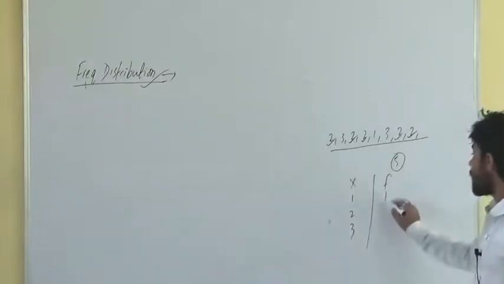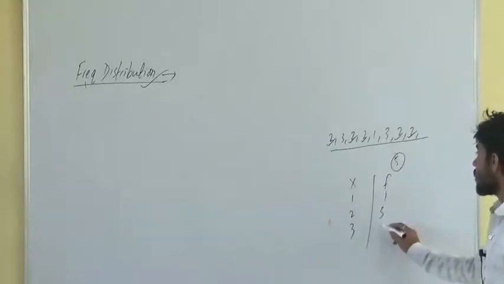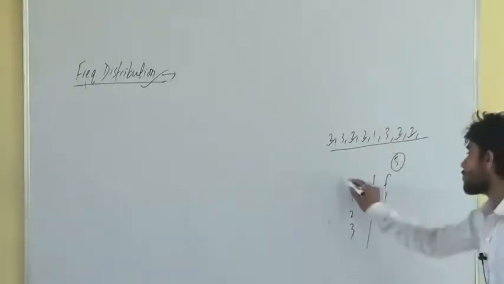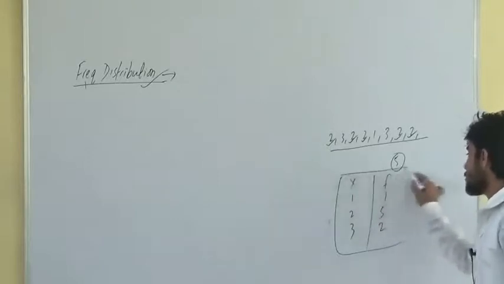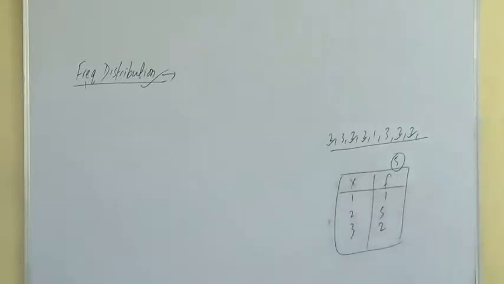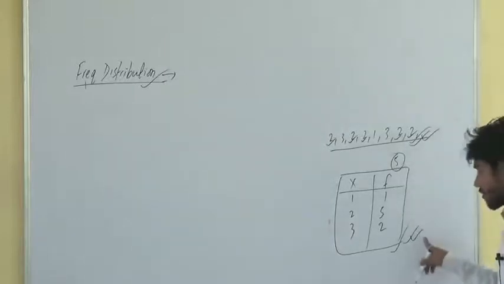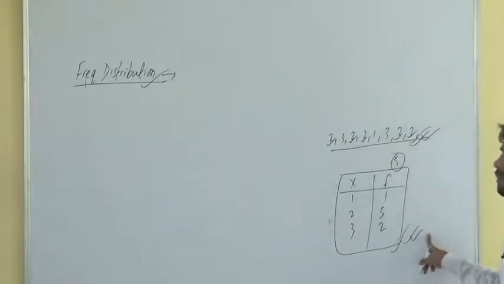Frequency of 1 is 1, frequency of 2 is 5, frequency of 3 is 2. This becomes a frequency distribution table. This is also called individual data, and this is also called discrete data. We'll come to see something more about these things later on.